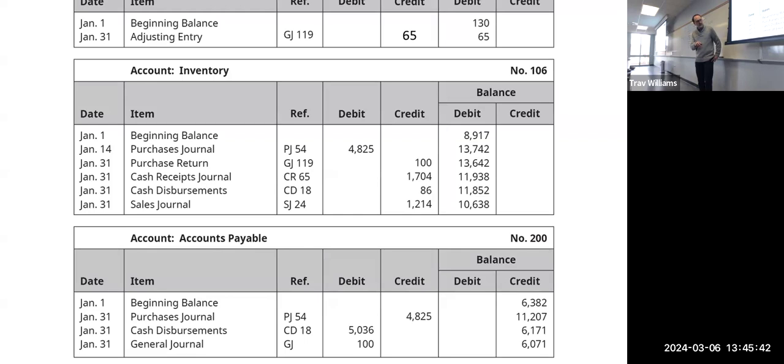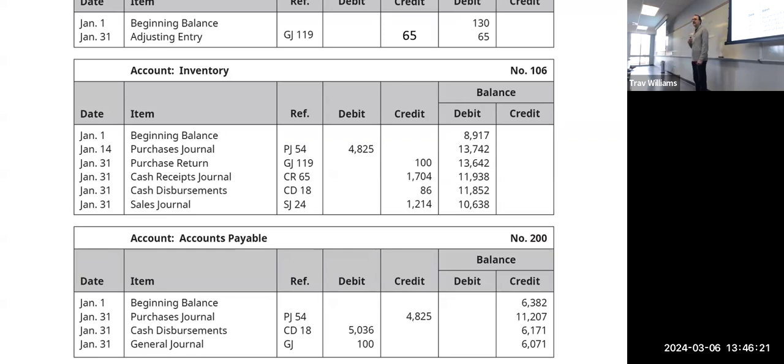What about this general journal entry here? We have our accounts payable going down $100. What would we record in the general journal that would cause our accounts payable to go down? Anybody remember? We saw this a little bit earlier. A return, right? Returns would get recorded in the general journal. So if we're returning inventory, we record it in the general journal, and that brings down our accounts payable. Okay, great. I know that that's a lot to process, but hopefully makes sense.